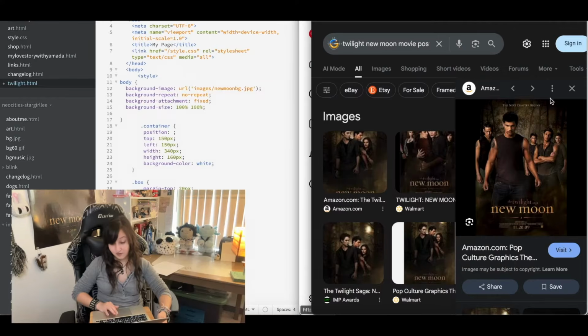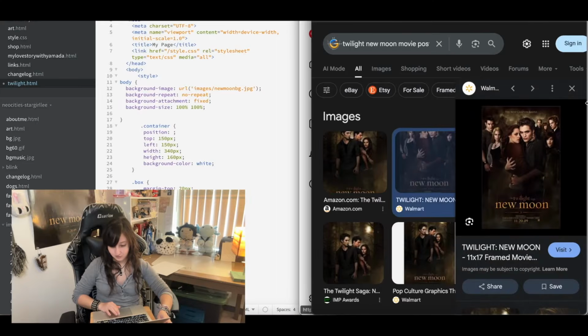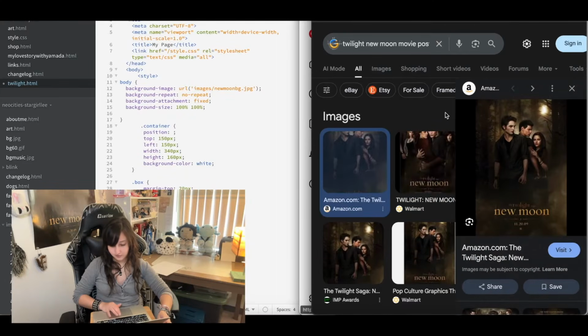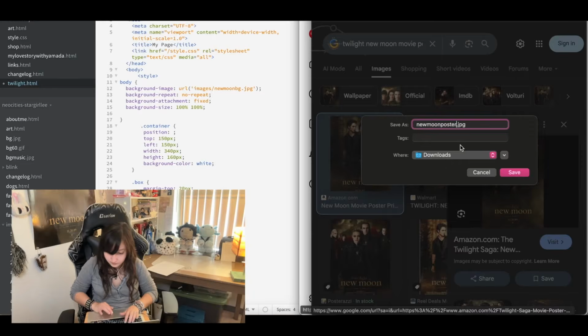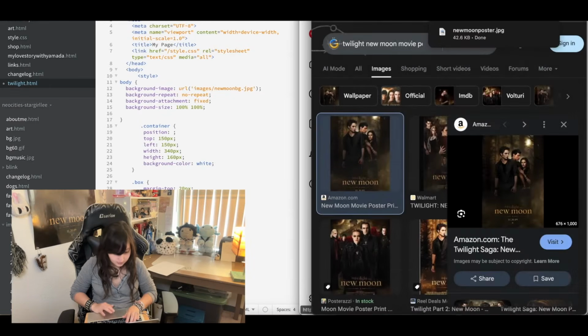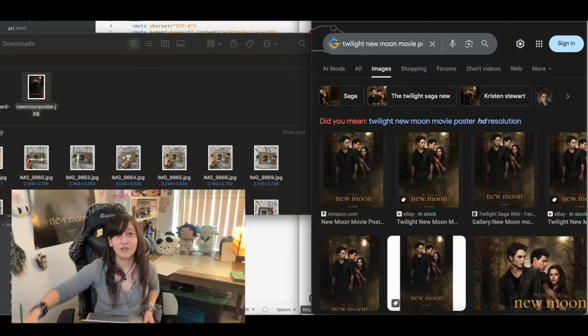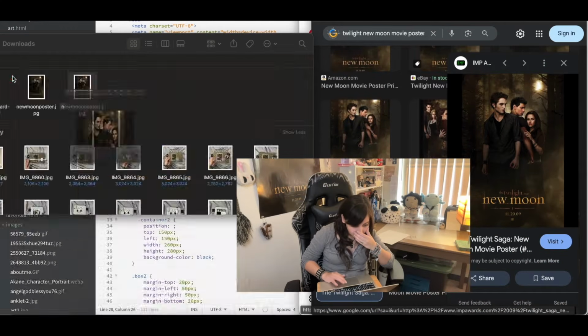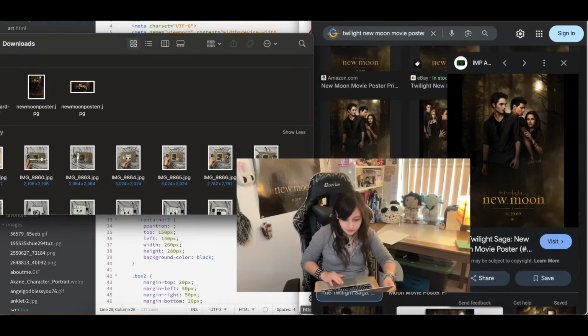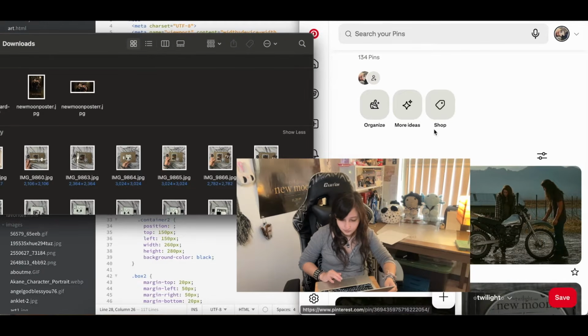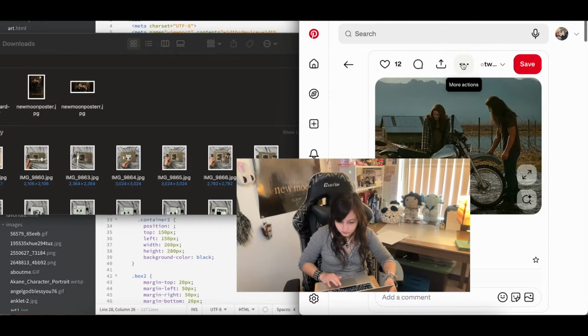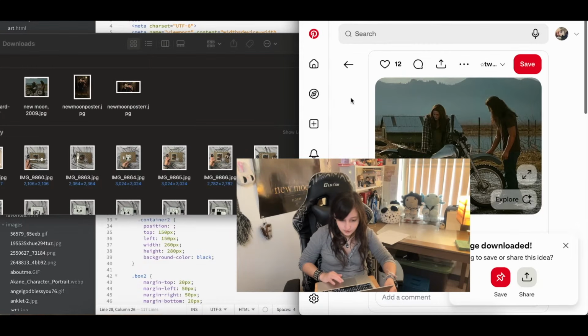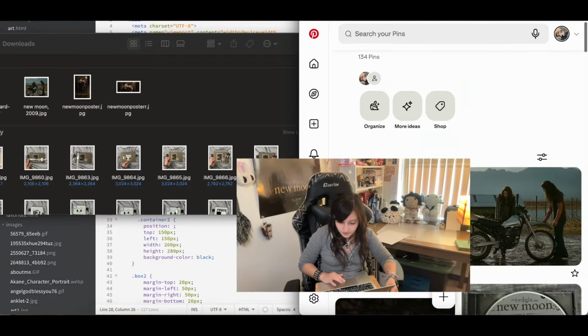Anyways, okay. See the wolves? We could do the wolves kind of cropped, or they have the Cullens one. I think that there's a lot going on there. I like this. This is good. Poster.jpg. Okay. I'm sorry if I'm not that entertaining. Let's insert this and see how it looks. If not, we're gonna do this one, even though I do not think this is a high quality picture at all.